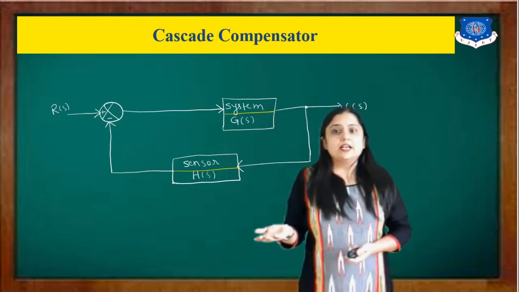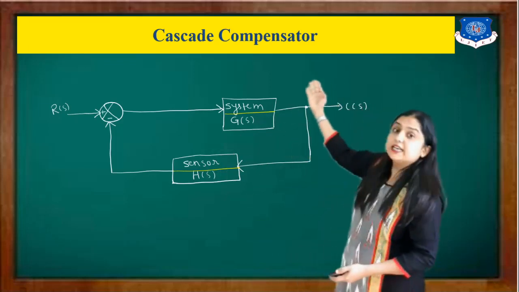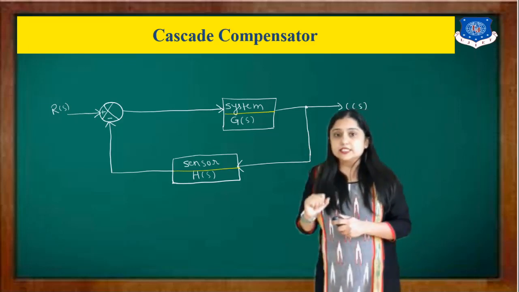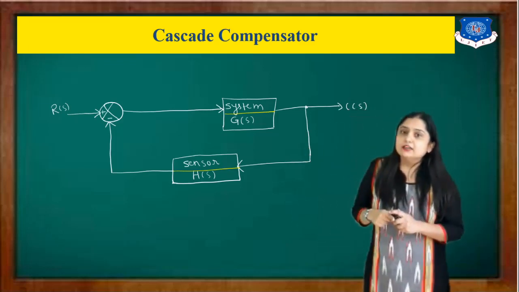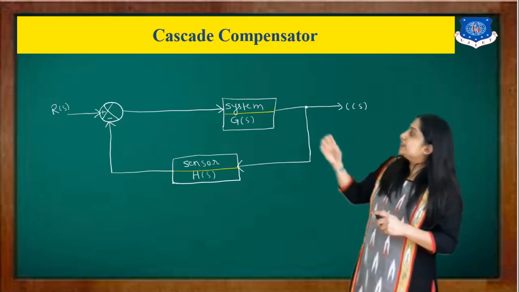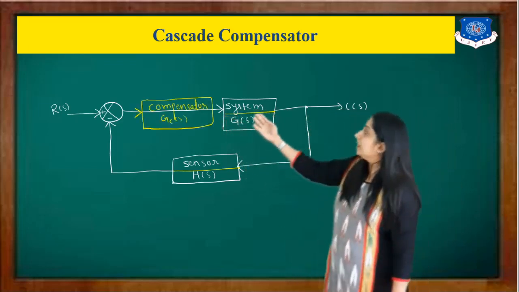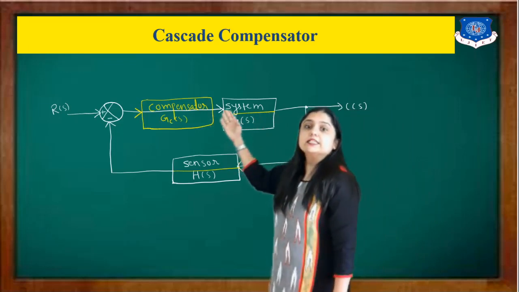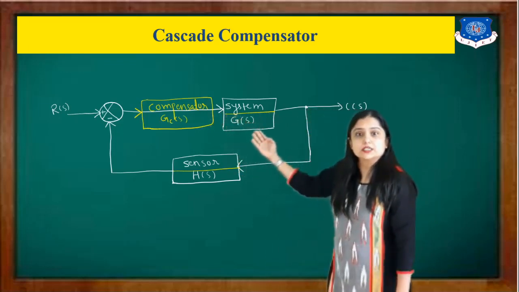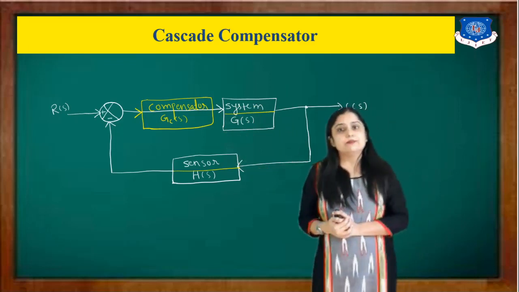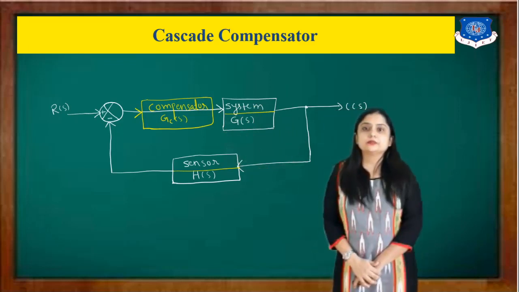Now, it is a cascade compensator, so I have to use one external device and connect it in series with this system, like this. Here the compensator is connected in series with the system. So this is known as a cascade compensator.